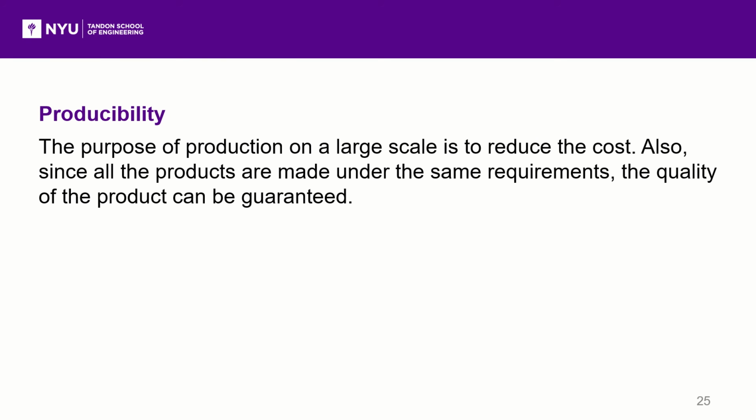The last one is producibility. The power system is a large system and it needs a lot of devices. Therefore, the manufacturing factories like current transformer factories, breaker factories, isolation switch factories must have producibility. The purpose of production on a large scale is to reduce the cost. Also, since all the products are made under the same requirements, the quality of the product can be guaranteed.